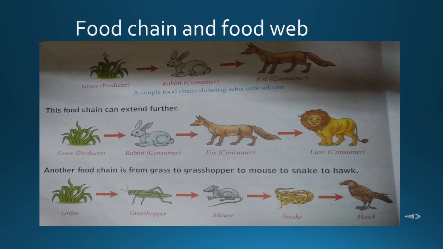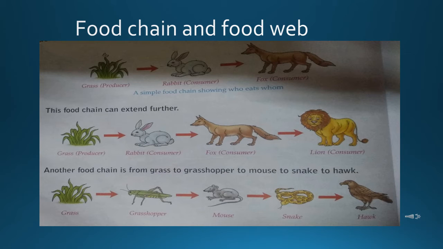Students, by seeing this picture, you can understand the food chain and the food web very properly. Here, some animals eat plants, some animals eat other animals. So, this can be represented by a simple food chain. The first food chain is a simple food chain in which, a food chain always begins with a producer, that means grass.